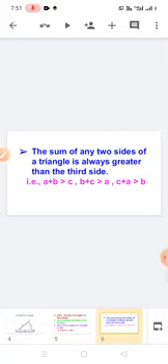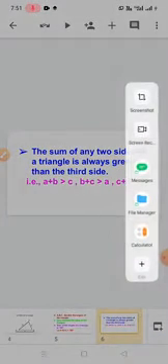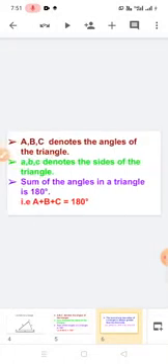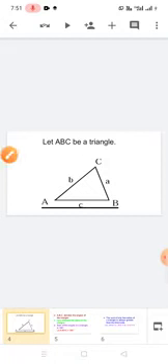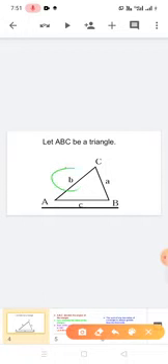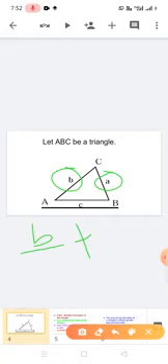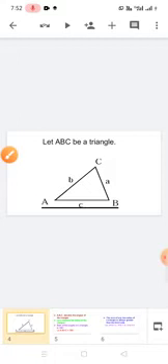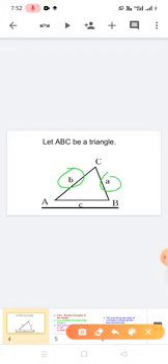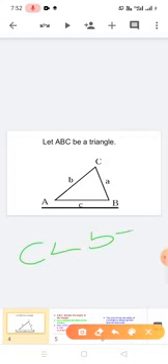See here. When we are adding two sides, B and C, the length of AB plus the length of AC, this one is B, this one is A. The length of AC is less than B plus C. So when we add these two sides, this length is big and this length is small.